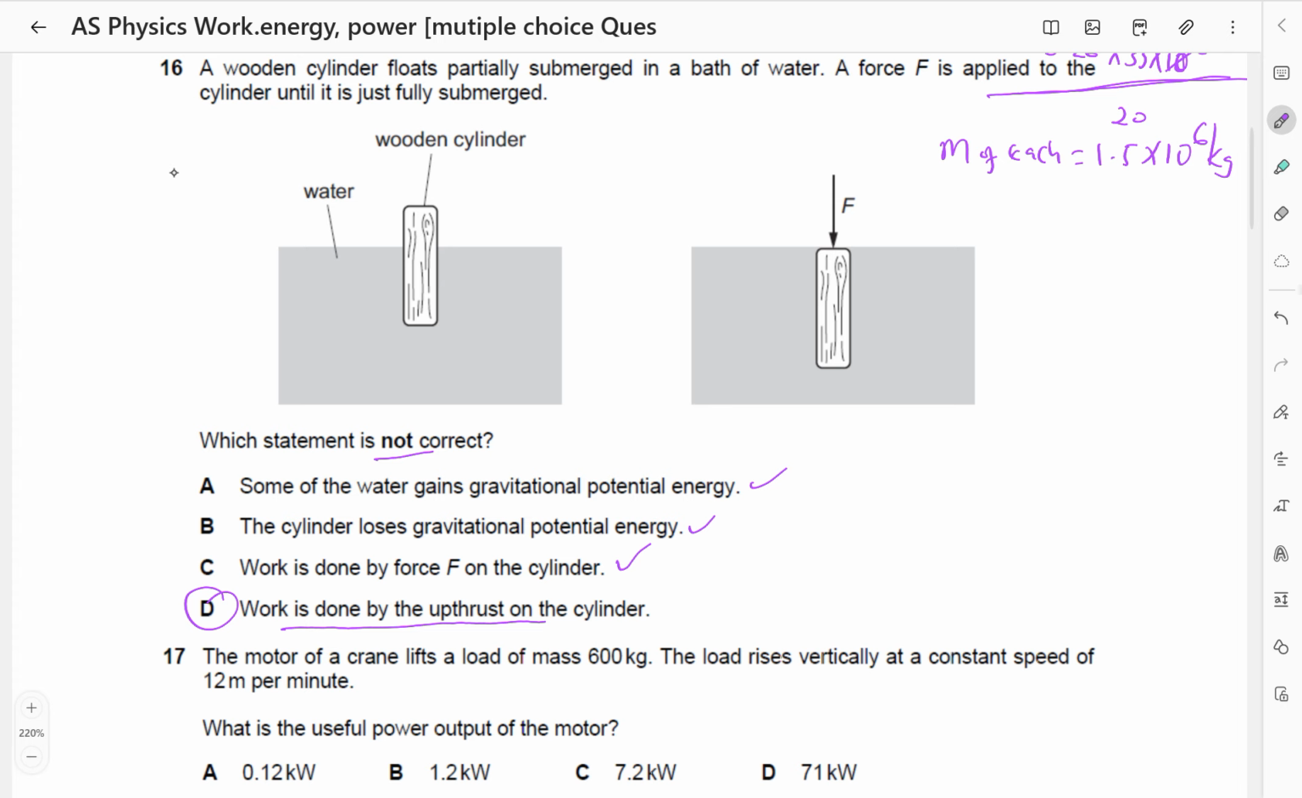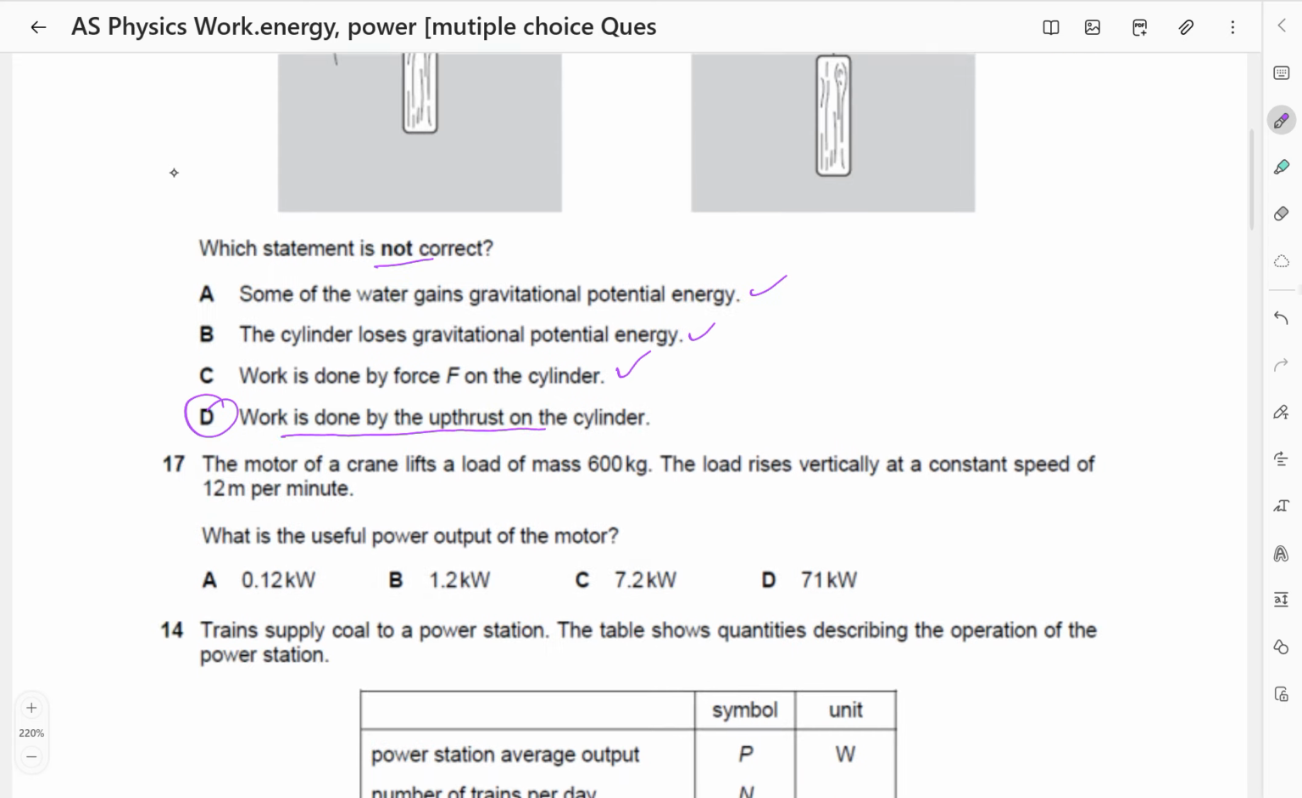Remember, the upthrust will be equal to the cross-sectional area times change in pressure, and the change in pressure depends on the change in the height. Now, if the cylinder is fully submerged, then there is no work done by the upthrust because the upthrust is not going to cause any movement of the cylinder. So there is no work done by the upthrust.